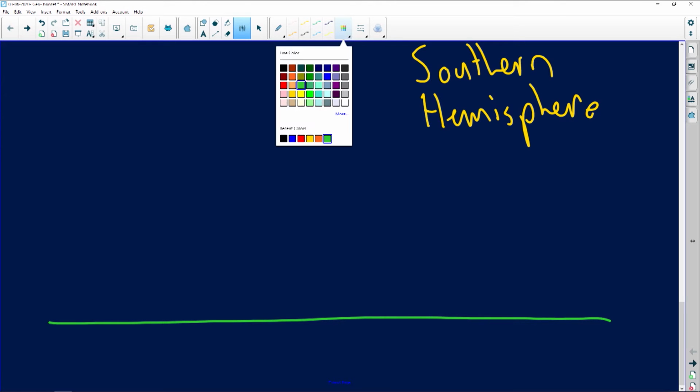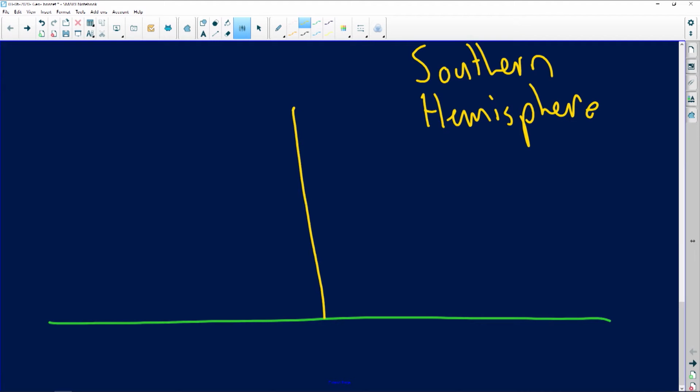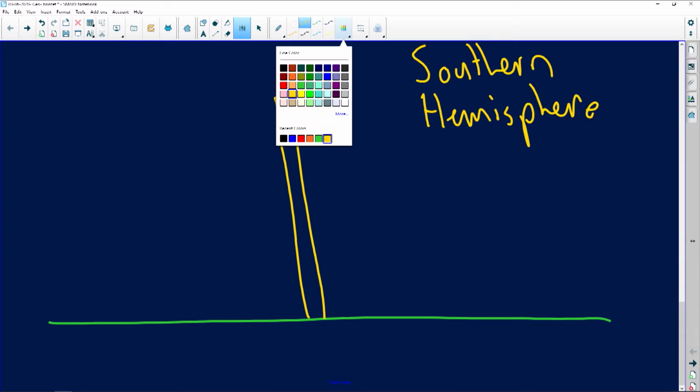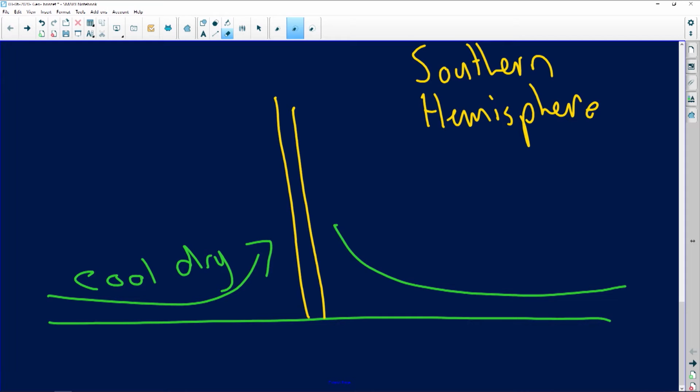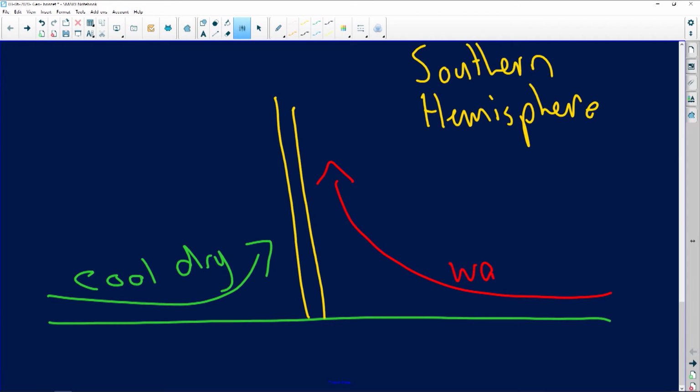Okay, so let's assume this is our moisture front. From the one side, I just need to use the correct pens, is the cool, dry air coming in. From the other side, because of the warm Mozambique current, sorry, I just want to use a red pen instead to represent, we have the warm, moist air coming in. Now remember, this is a low pressure system, it's rising air, here in the middle.